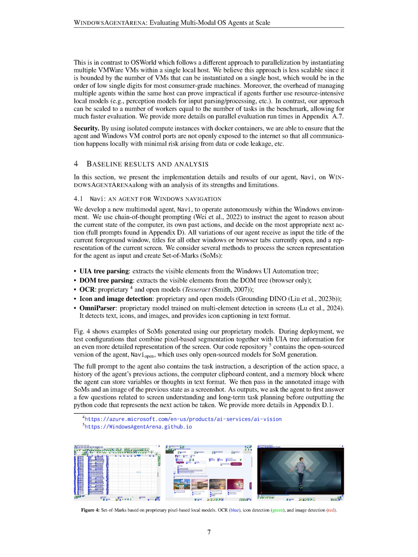Section Summary. In this section, we describe the deployment infrastructure for WindowsAgentArena, which utilizes Docker containers and Azure for flexible local execution and scalable cloud parallelization, ensuring secure communication and efficient task distribution. We also introduce our multimodal agent, Navi, designed for autonomous operation within the Windows environment, employing various methods for screen representation and decision-making based on the current state and past actions.